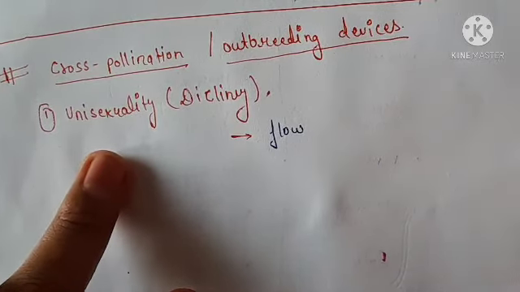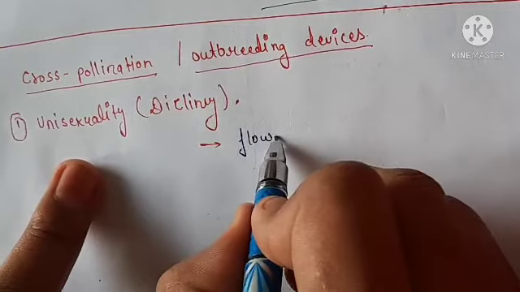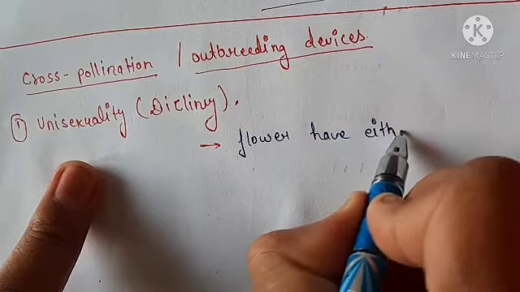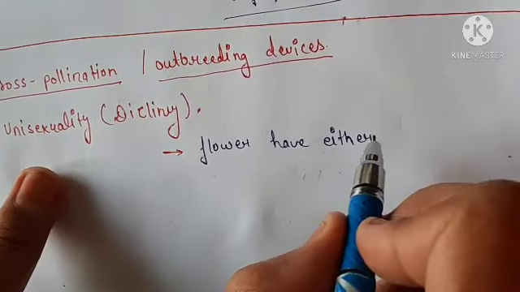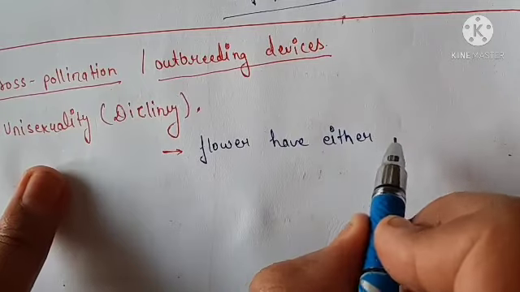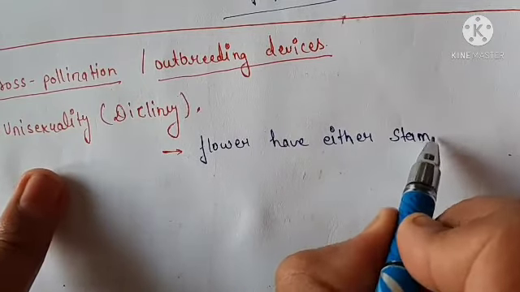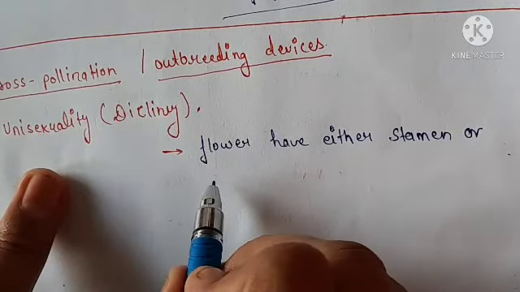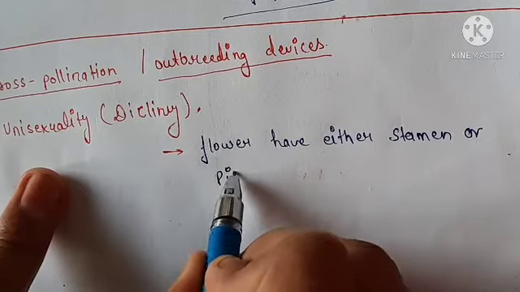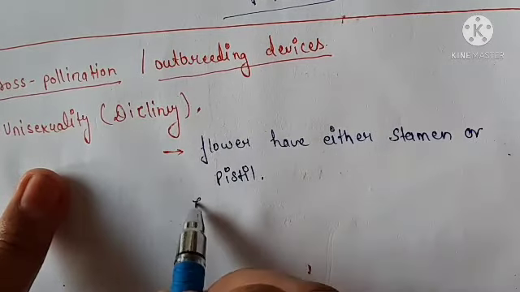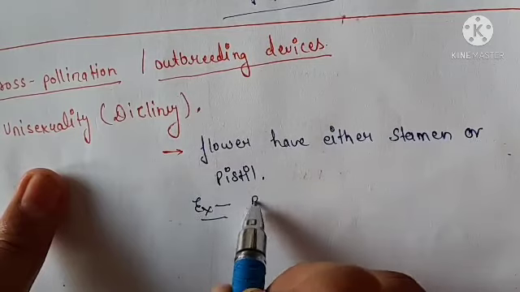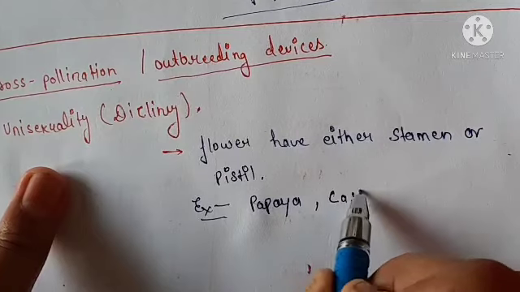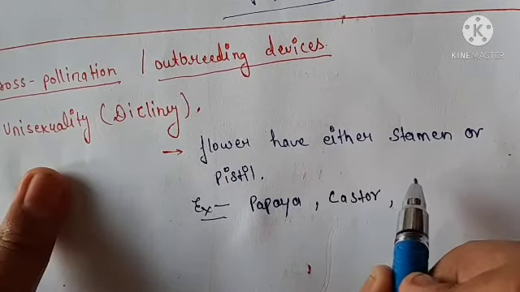Means you can say the flower has either a male reproductive part, that means stamen, or a female reproductive part, that means pistil. What is the example? Examples are papaya, castor and mulberry.